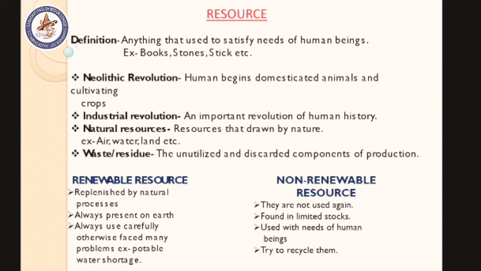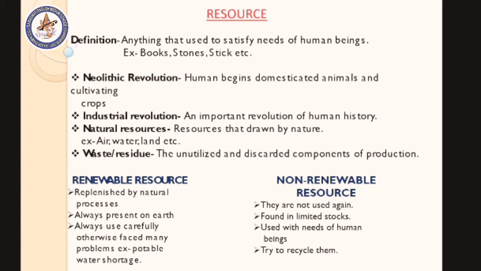After that, waste or residue. This also comes in your objective questions in your exam, so note it and remember it carefully. What is waste? The unutilized and discarded components of production. For example, if we eat biscuits and you throw away the wrappers of these biscuits, the wrappers are the waste or residue of the biscuit.